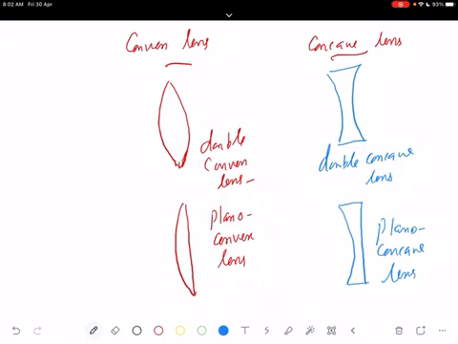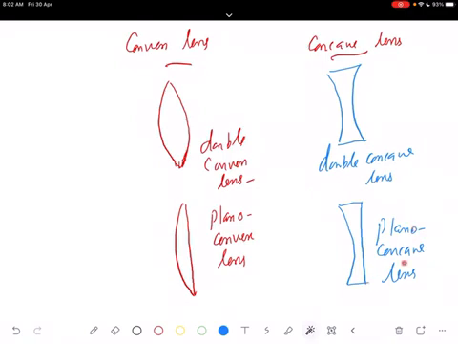So two lenses, first one: both sides are curved outwards, a double convex lens. Usually we say simply convex lens. And if one side is plane, it is a plano-convex lens. Here both surfaces are concave, curved inwards, a double concave lens, or simply a concave lens. And one side is a plane, so that is to be especially mentioned: plano-concave lens.